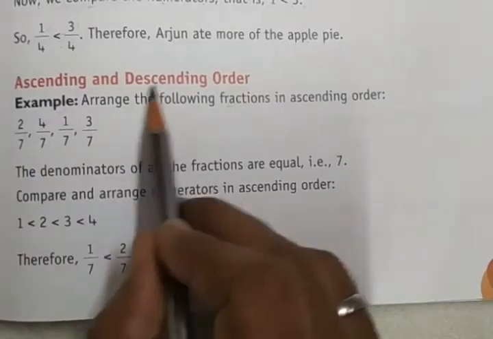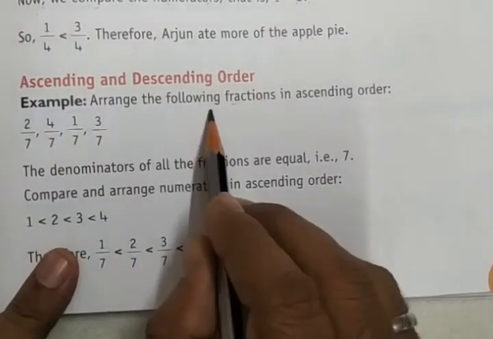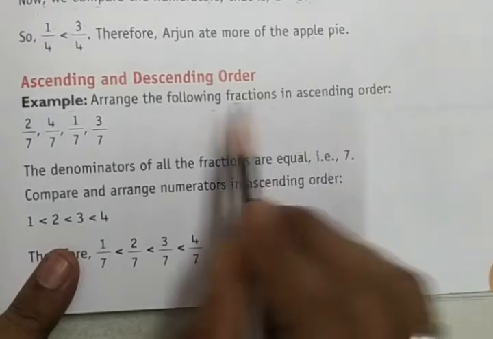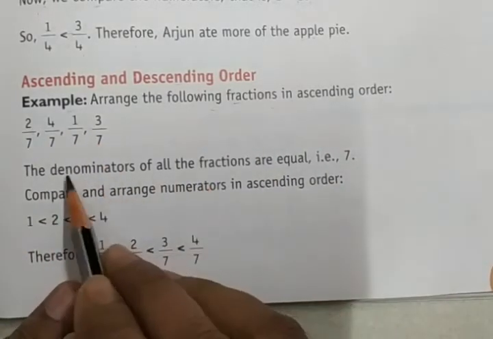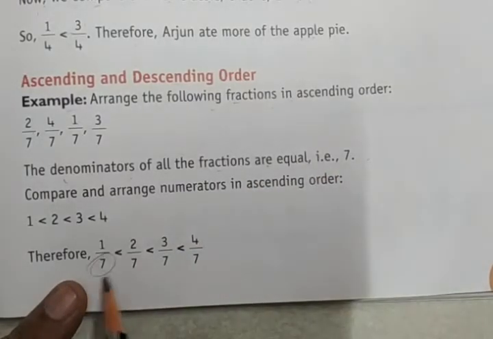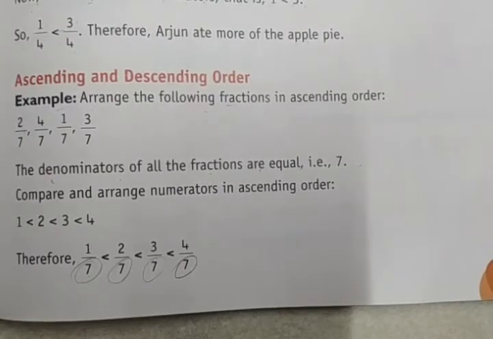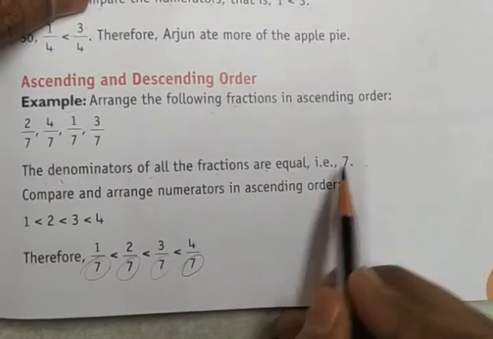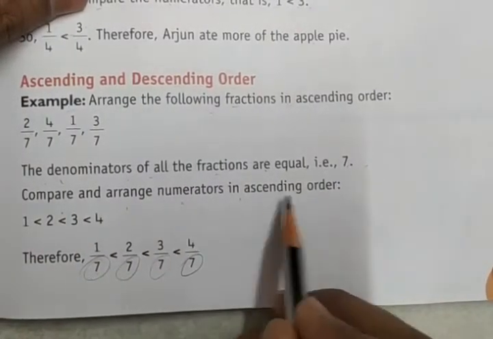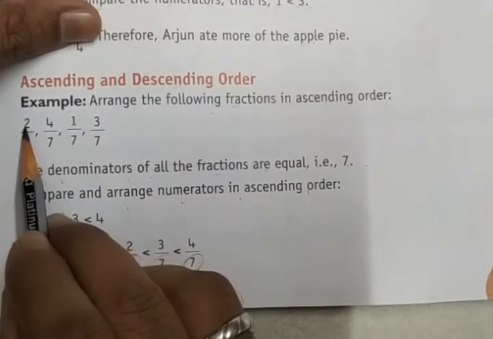Ascending and descending order in fractions. Example: arrange the following fractions in ascending order. The denominators of all the fractions are equal to 7. When the denominator is the same, we need to compare the numerators. Compare and arrange the numerators in ascending order. Here we have 2, 4, 3, 1.